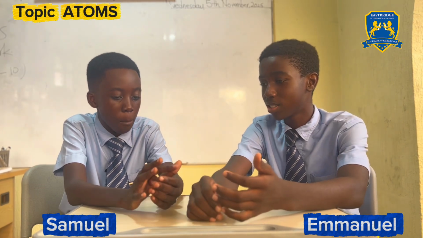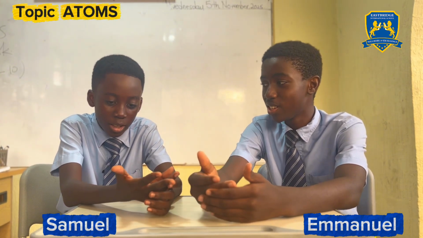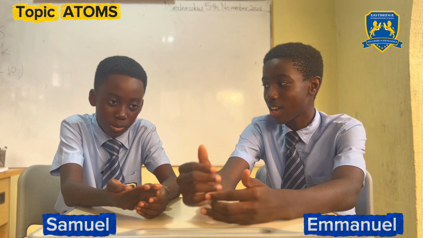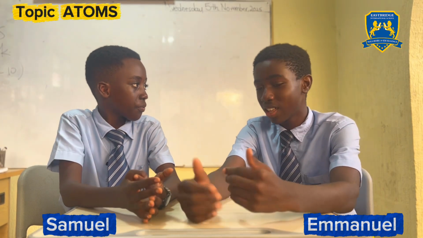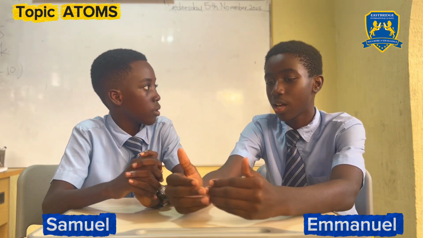beryllium, boron, carbon, nitrogen, oxygen, fluorine, neon, sodium, magnesium, aluminium, silicon, phosphorus, sulfur, chlorine, argon, potassium, and calcium. Well, this is not really all of them. As I said, there are 118, but in our stage, we'll have to memorize the first 20.